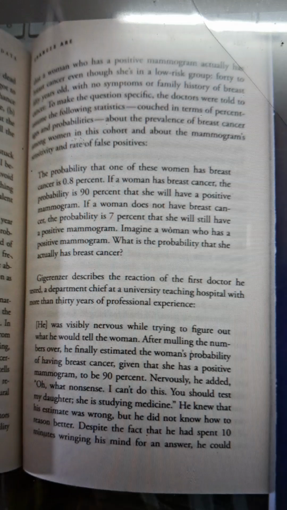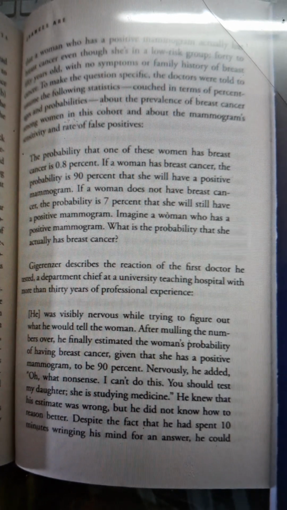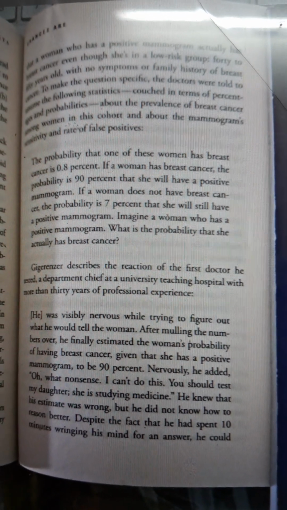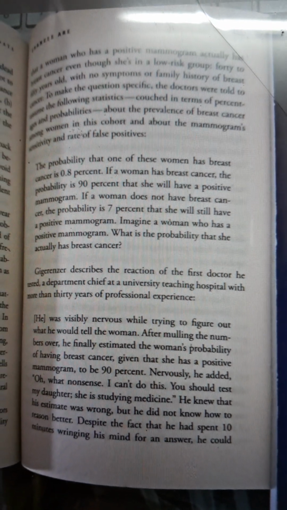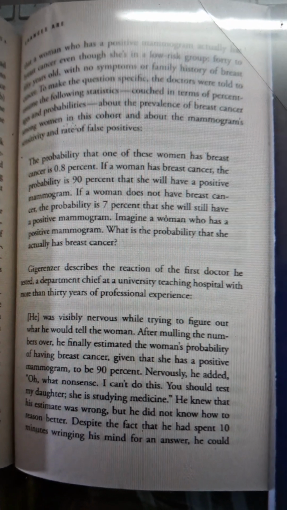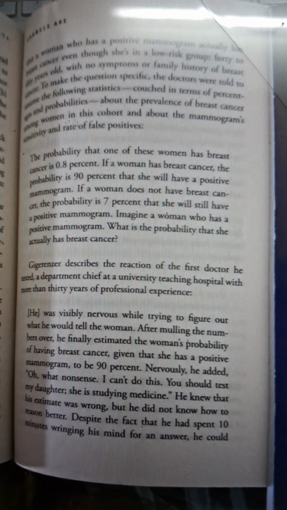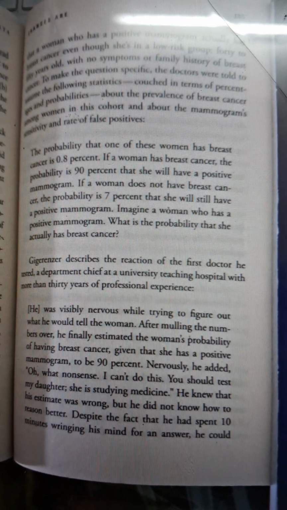Cancer is there and the result also says so. If a woman does not have breast cancer, the probability is 7% that she will still have a positive mammogram. This is a false positive. That is, she doesn't have cancer, but you get a result that she has cancer. Now imagine a woman who has a positive mammogram. What is the probability that she actually has breast cancer? So now this is a challenge.